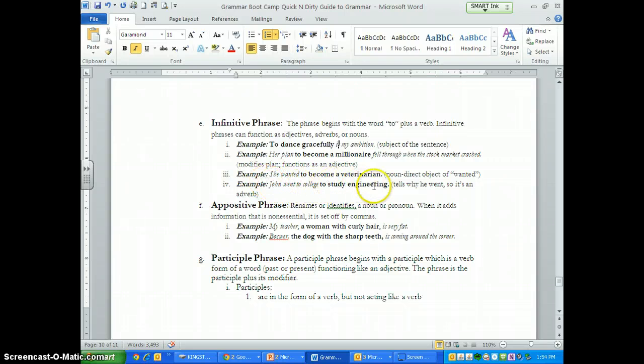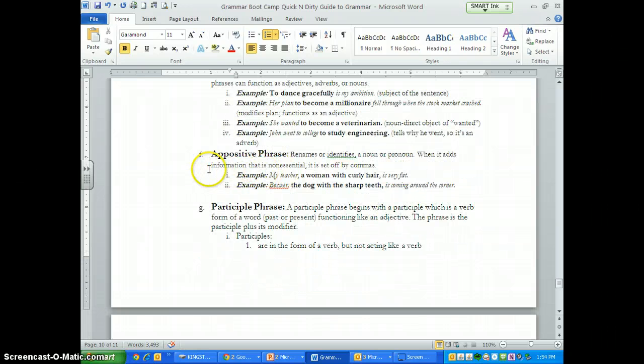John went to college to study engineering. So subject is John, what John did, he went. Now, to college might make you think, oh, that could be the infinitive. Well, it's not, because to is serving as a preposition here because college is not a verb. But to study, now that's a verb, so that is where your infinitive phrase is going to be.